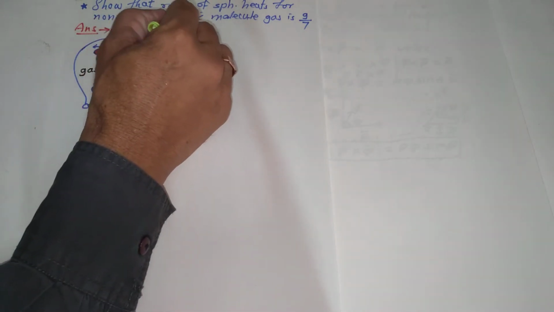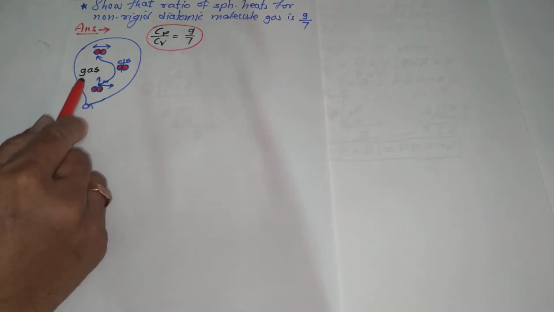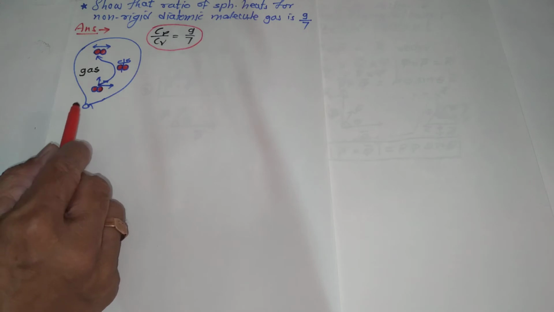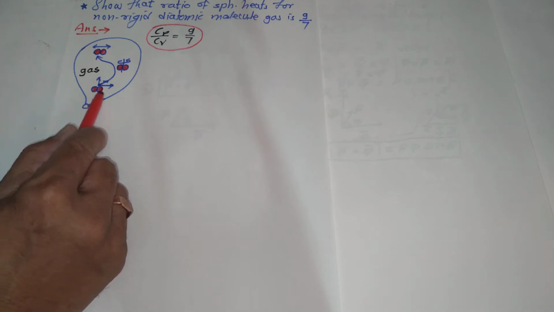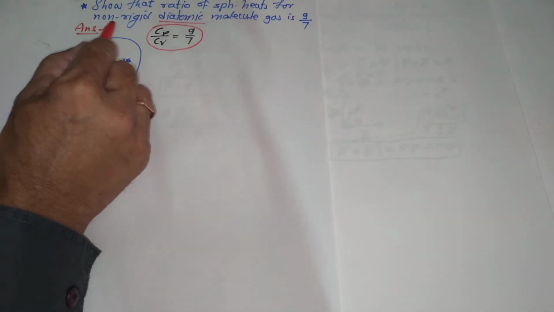So what we have to do? We have to consider a gas which is taken in a container. Especially I have taken that gas in a balloon. It consists of a large number of molecules. Simply I have taken a single molecule which consists of two atoms. That's why it is a diatomic molecule gas. And you know very well that it is a non-rigid diatomic molecule.